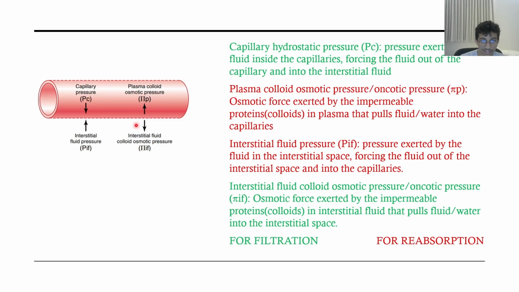So it promotes filtration. Plasma colloid osmotic pressure, or oncotic pressure, is the osmotic force exerted by the impermeable proteins in plasma that pulls fluid or water into the capillaries. This is osmosis. Since the proteins are impermeable to the membrane, they want the fluid from the interstitial fluid to go back to the capillaries. That's what the force is.